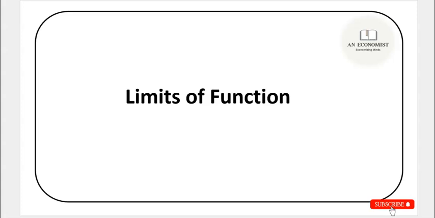So today we are going to study about limits of a function. Previously, if you have seen my videos, you will know that I have covered what is relation, what is function, what are the distinctions between relations and functions, and I have also gone into some special kind of functions. Today let's start with the limits of the function.